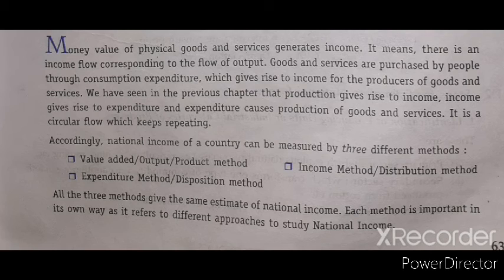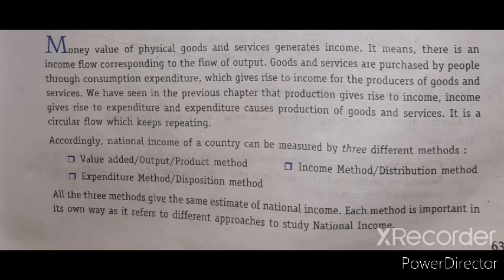Accordingly, national income of a country can be measured by three different methods. What it says: money value of any physical goods and services. Whatever the value of any physical goods, it always generates income. It means there is an income flow corresponding to the flow of output. Whenever any goods are produced, there is also a flow of income.